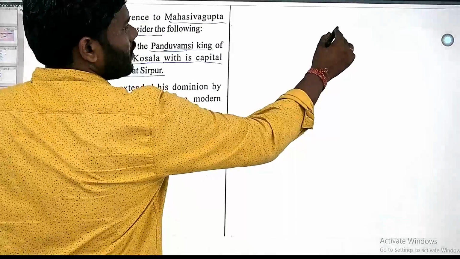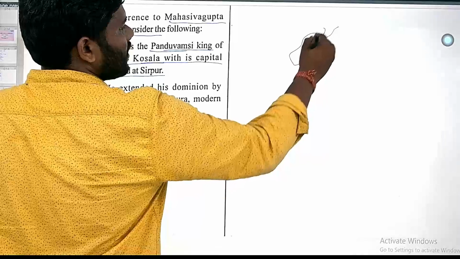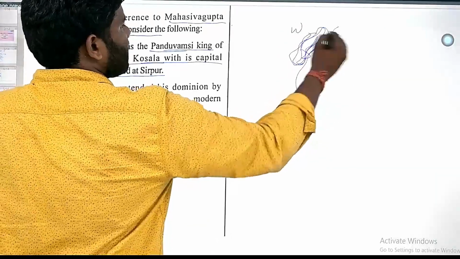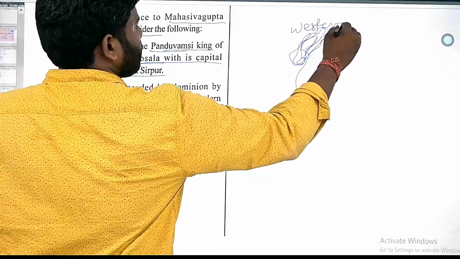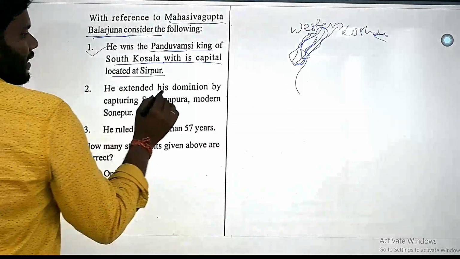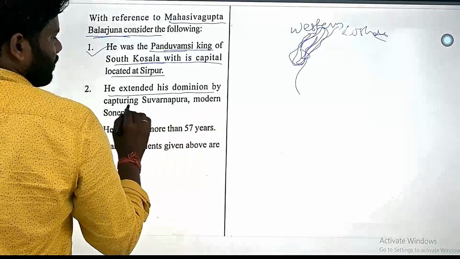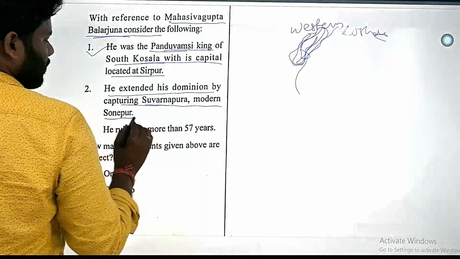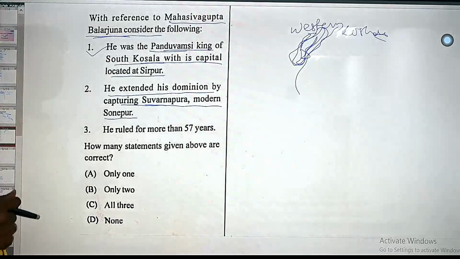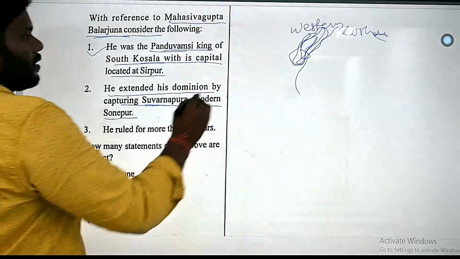So Western Kosal region means the Odisha region and the Chhattisgarh region. This region is where it is concentrated. He extended his dominion by capturing Subarnapur, modern-day Sonpur. But Sonpur was under the Bhaumakaras during that period.